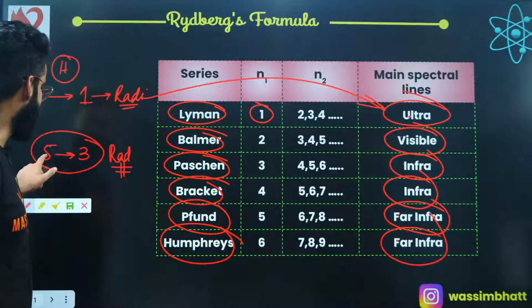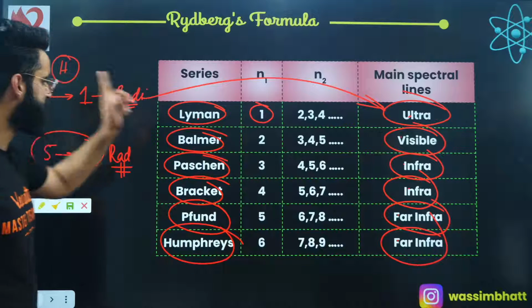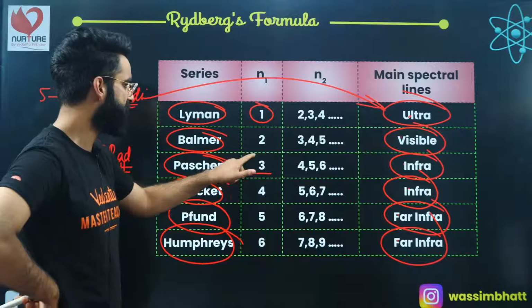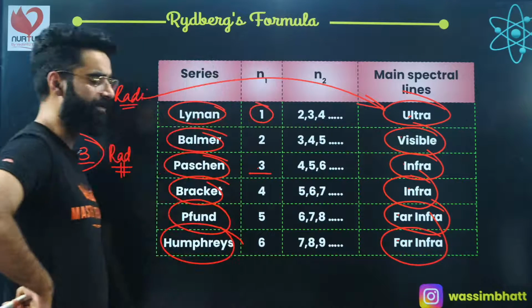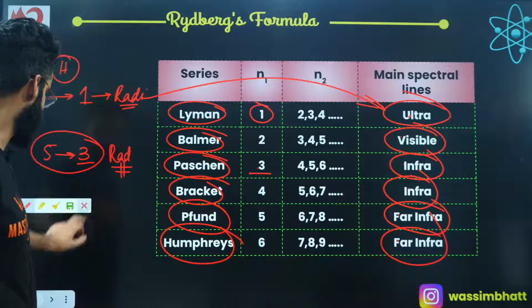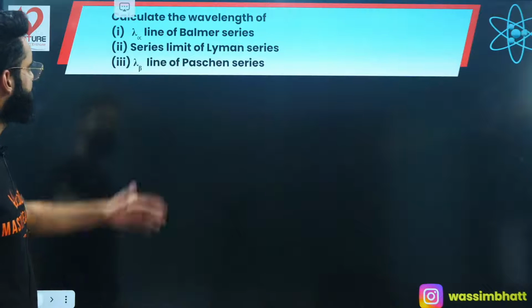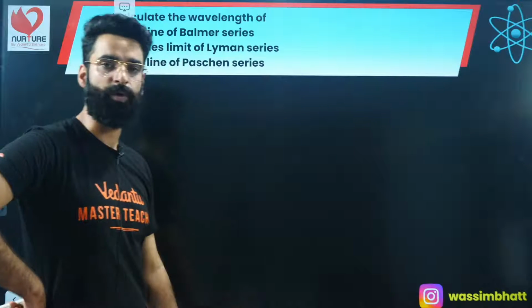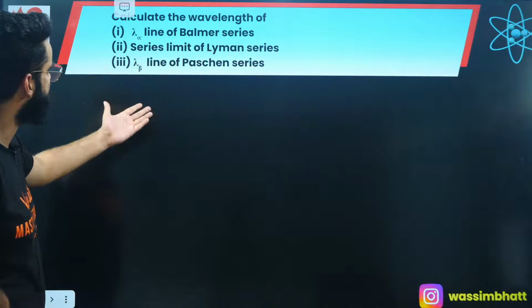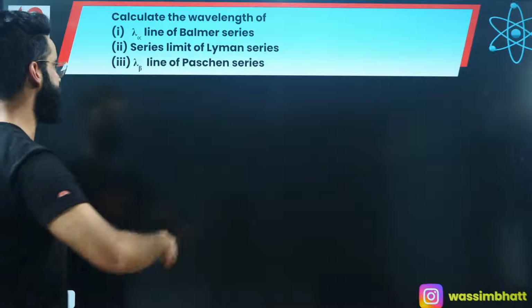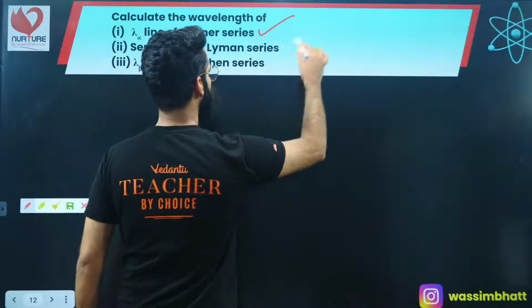See, from a higher energy state to shell number 3. That means Paschen, which falls under infra, right? Yes, perfect. Absolutely, guys. These are some questions which I'll come up with, and I'm sure you can all kill these questions. All these questions I think we have done. The first 2 parts are already done.